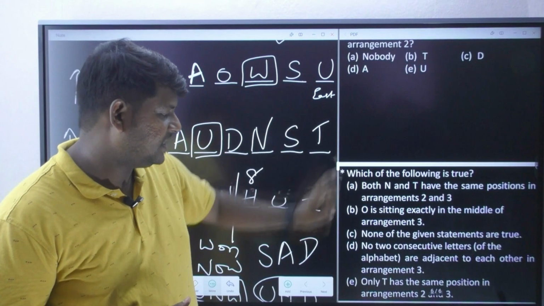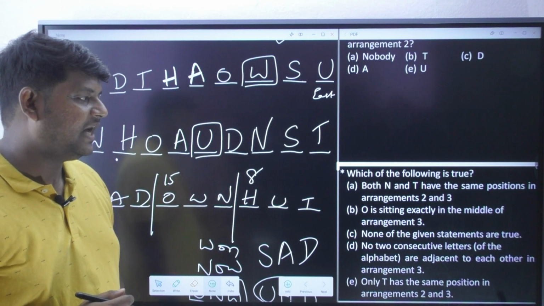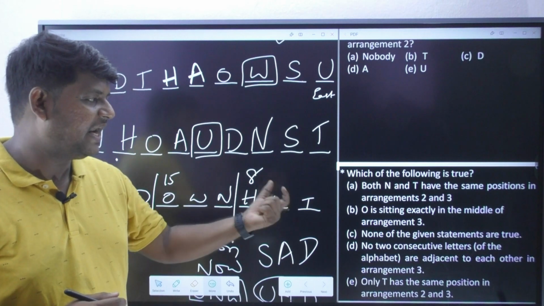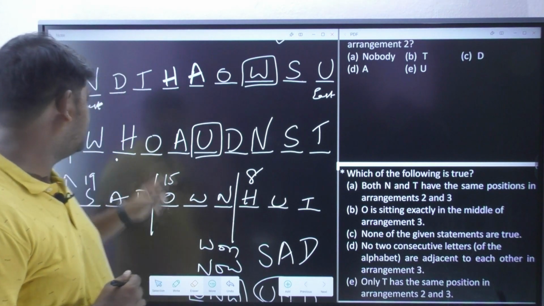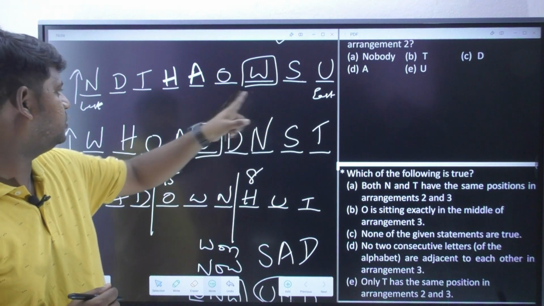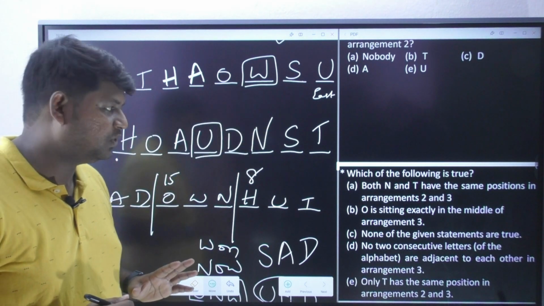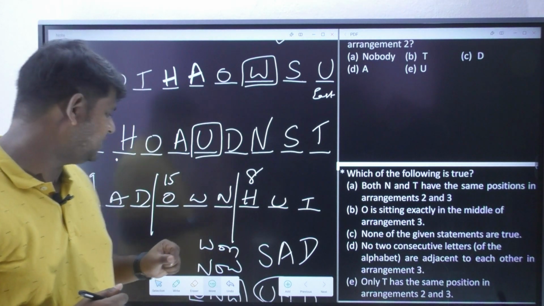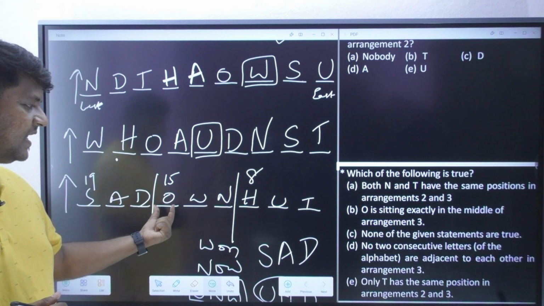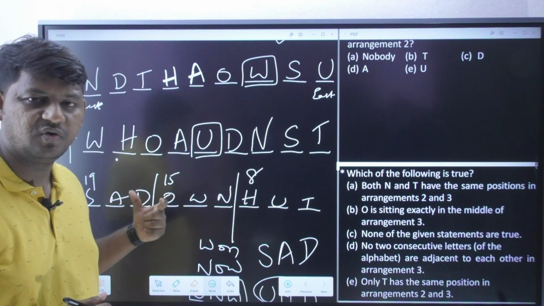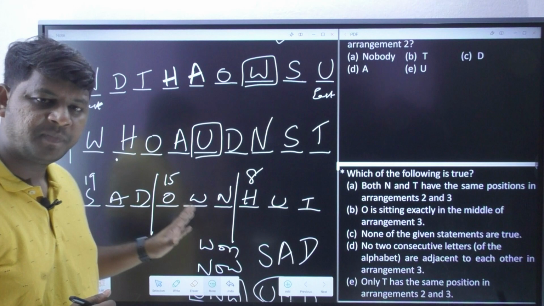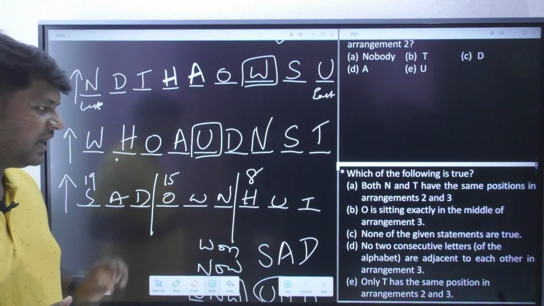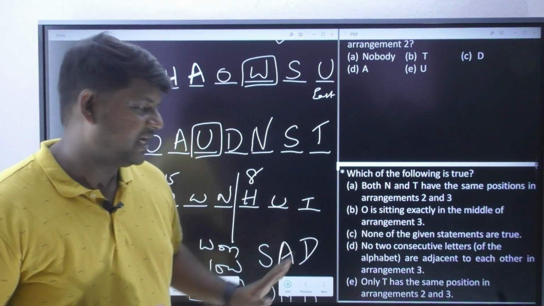Let's see the next one. Which of the following is true? Both N and T have the same positions in arrangement 2 and 3. Do they have any same positions? No, they do not. O is sitting exactly in the middle of arrangement 3. Is O seated exactly in the middle? No. How do you decide whether it is exactly in the middle? The number of persons to the left is equal to the number of persons to the right. It is not happening. None of these statements are true.